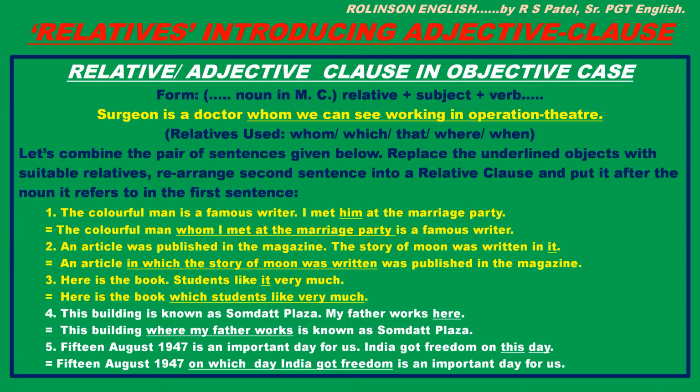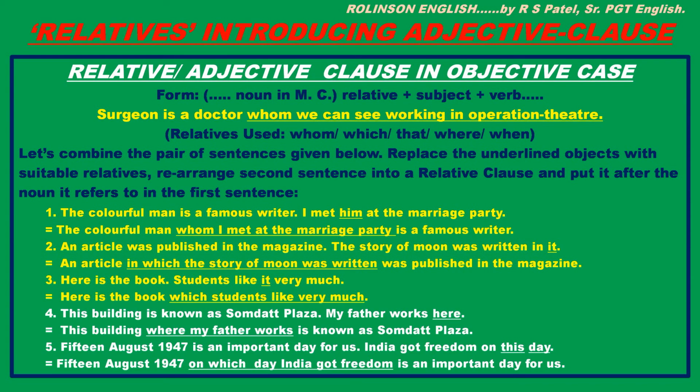Similarly, here is the book. Students like it very much. Complex sentence is, here is the book which students like very much. Number 4. This building is known as Somnath Plaza. My father works here. Here is to be replaced by where? Okay. And combination is, this building where my father works is known as Somnath Plaza.